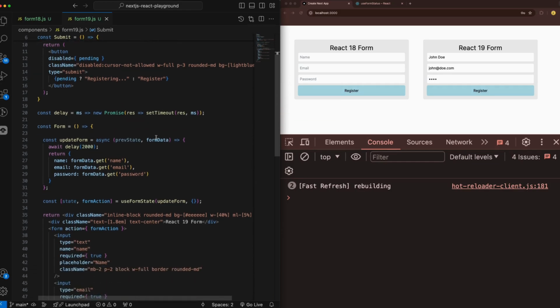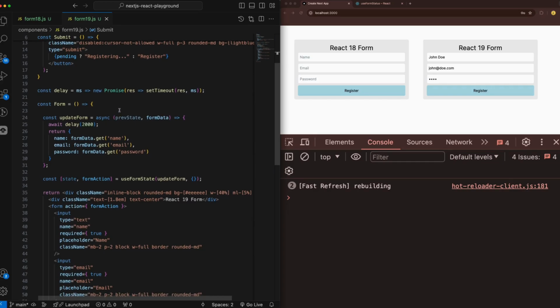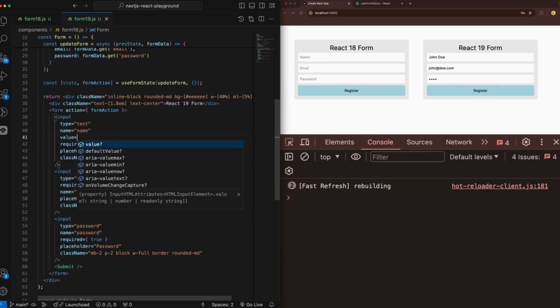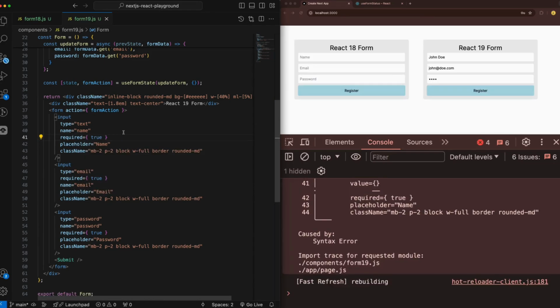Also, the code looks much simpler without any state, because you already have useFormState, and you can make use of this form data, and you can get the values from the fields directly from the inputs. You don't have to add another value prop here in this scenario that we had.